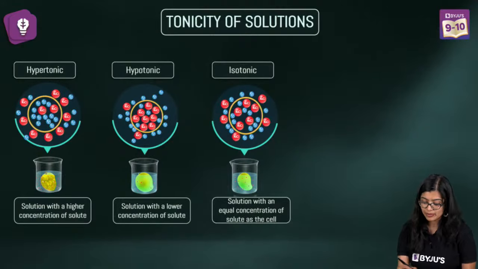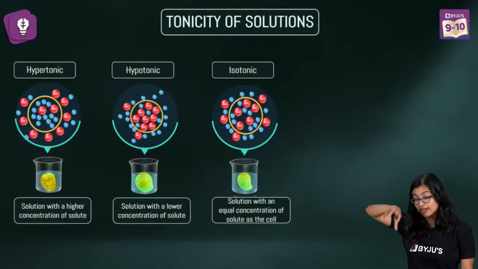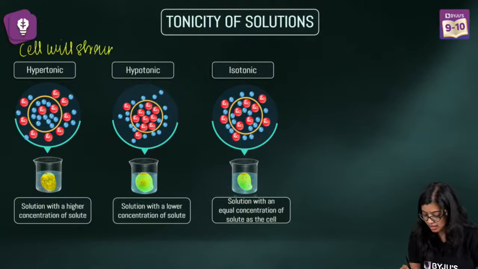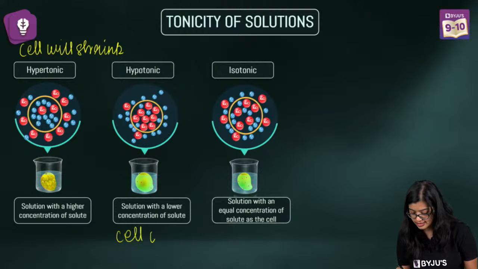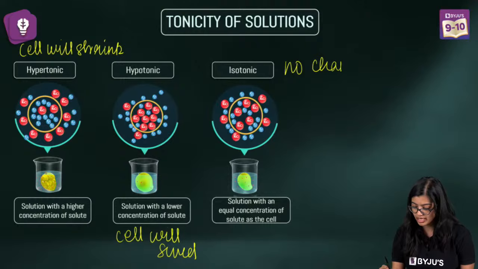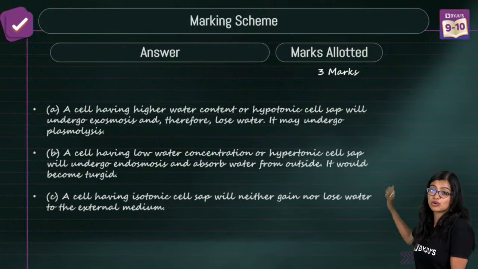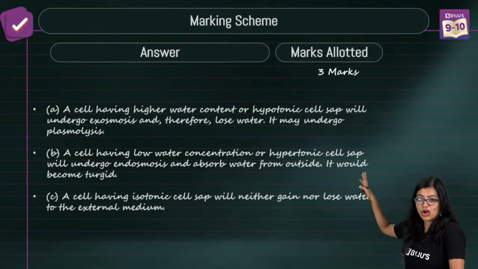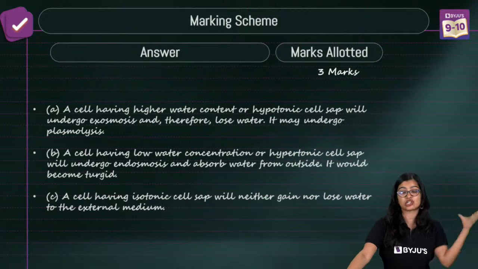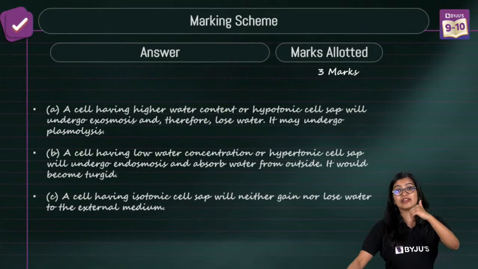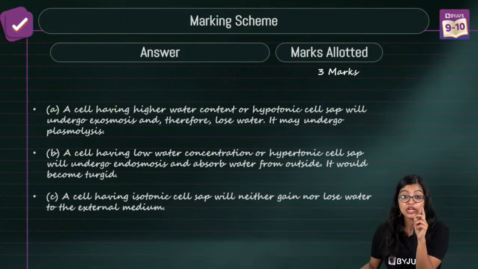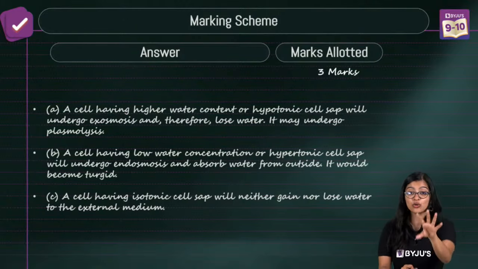So here's a quick reminder. In hypertonic solution, when the water is more inside the cell than outside, the cell will shrink, right? Now when kept in a hypotonic solution, the cell will swell. And what about the third one? If it is the same concentration, there will be no change. So when you're writing the answer, you will have to structure it this way, right? Now, of course, the way it is written is very technical, but write it in words: a cell which has higher water concentration than the surrounding medium, water will move from inside the cell to outside, and as a result, it will shrink, okay? You need to write it in that way. Only then will you get complete marks.